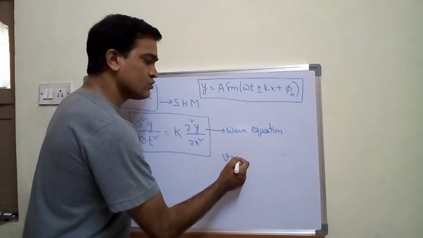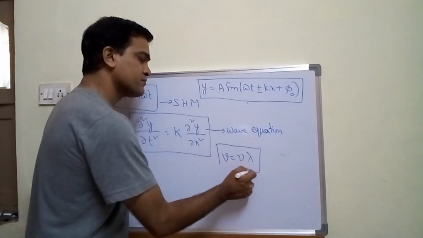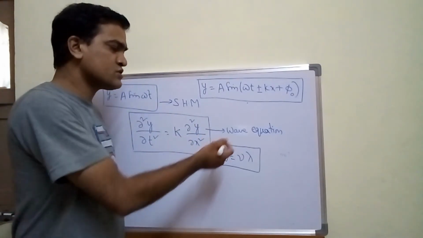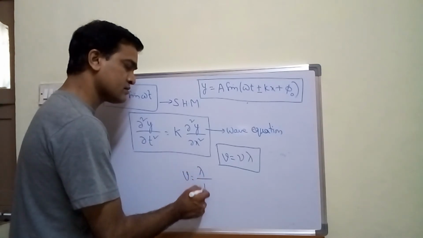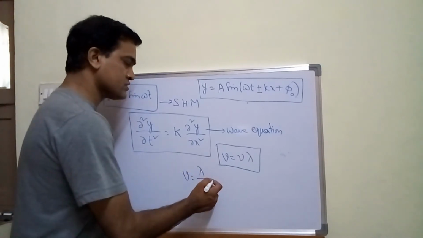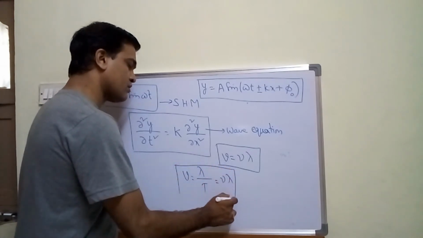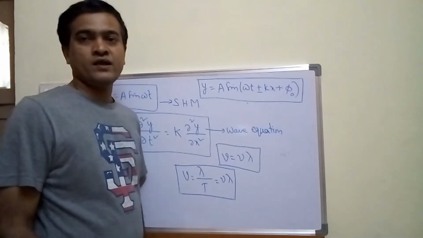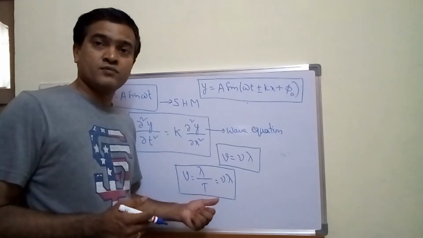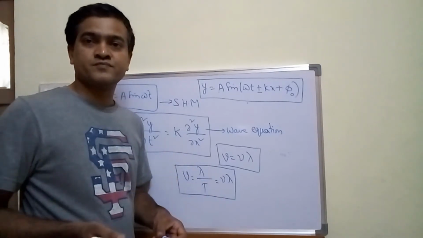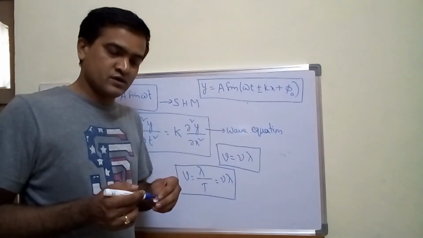V is equal to νλ, which is the general formula for wave velocity. Just now I have written v is equal to λ upon T, which is also equal to νλ. This is the general formula of wave velocity. Based on this, you have done a few problems, and we have also conducted an exam based on this formula. And this is one of the forms of plane progressive wave.